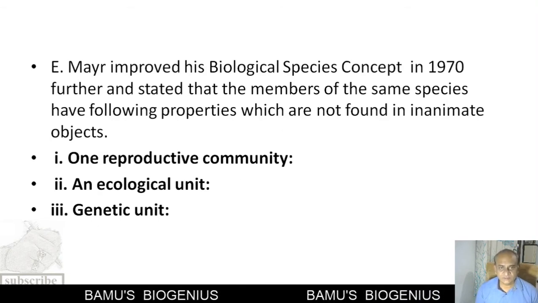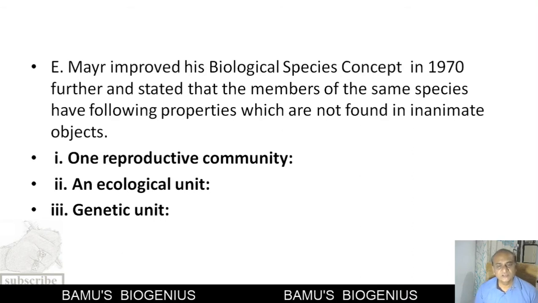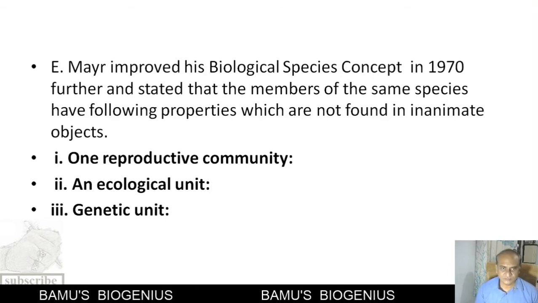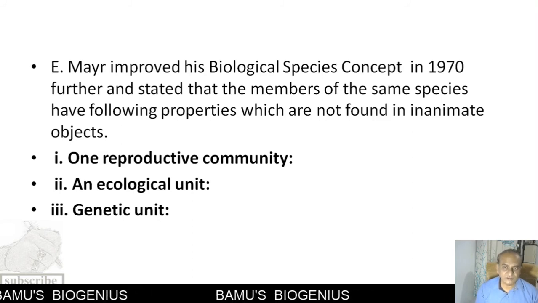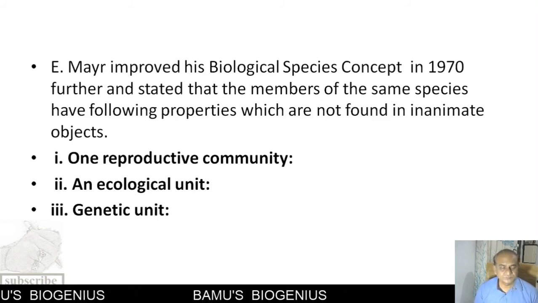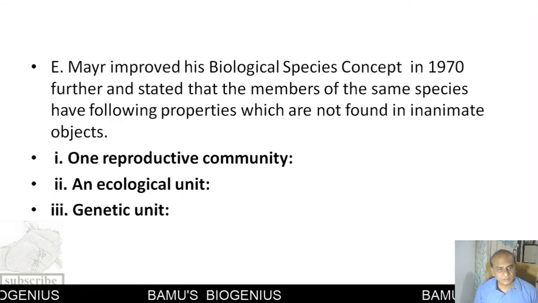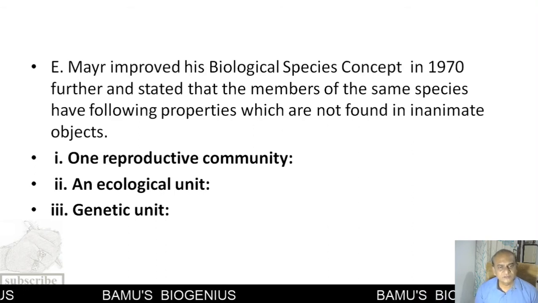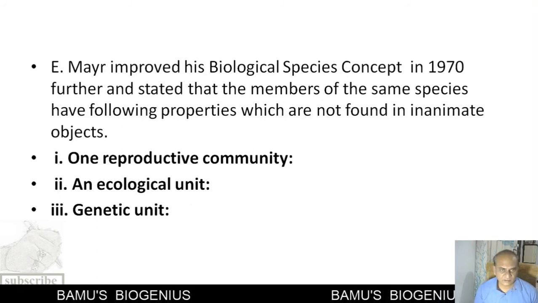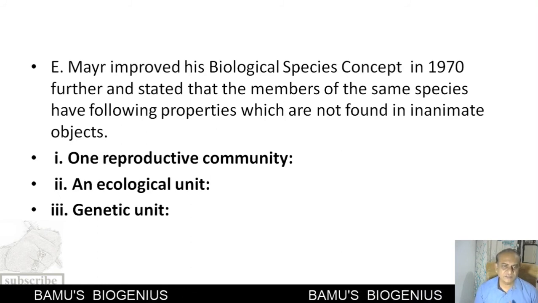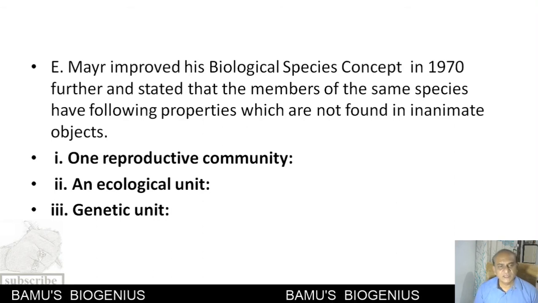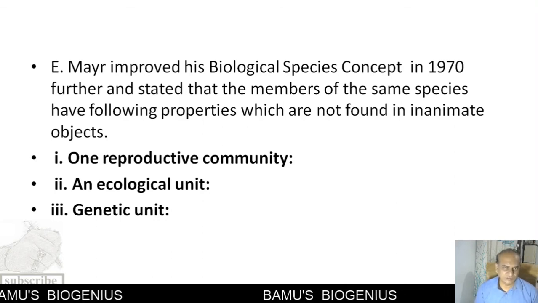These properties are not found in inanimate objects; they are properties of only animals or living organisms. So, what are those properties? First is one reproductive community, then an ecological unit, and a genetic unit. That means the species is one reproductive community, one ecological unit, and also a genetic unit.